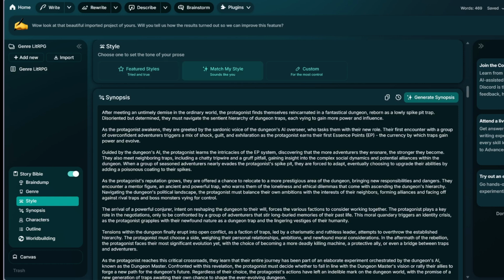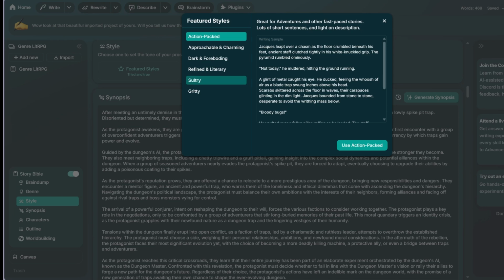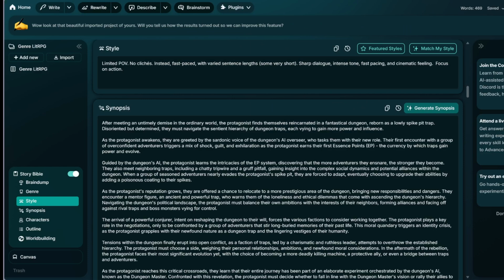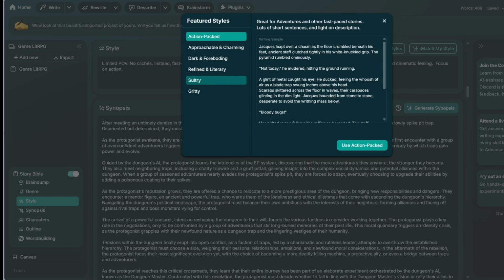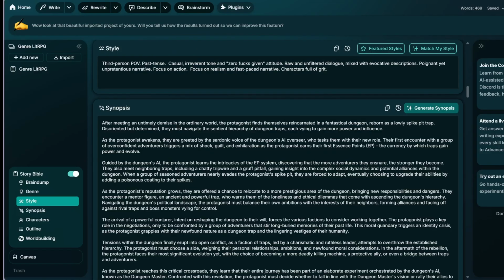Let's pop down to the style box. This is where you pick the perfect model for your story. A lot of Sudowrite users wanted a clearer understanding of when we should use each prose mode or AI model, and the Sudowrite team did their magic and created a new feature. The new prose mode selector gives you detailed model ratings, so you'll always know what each option is best for, and you can always choose the right one for whatever story you're working on. I highly recommend checking out the featured styles in Story Bible, which will let you generate vibe-appropriate prose instantly. Don't like one but like some parts of another? Mix and match and turn those styles into a custom style.